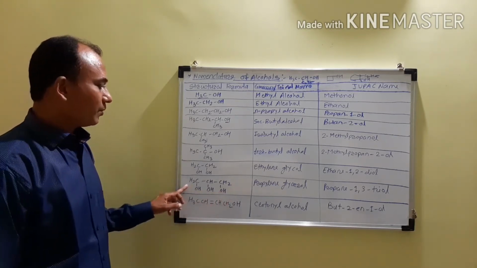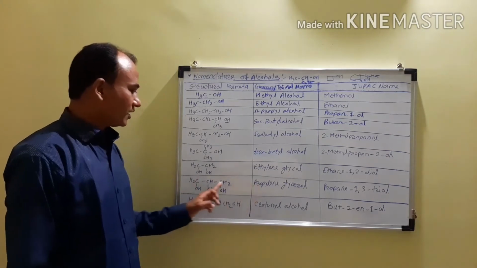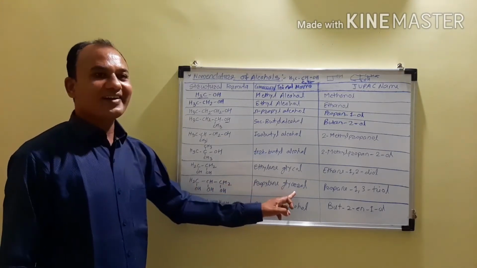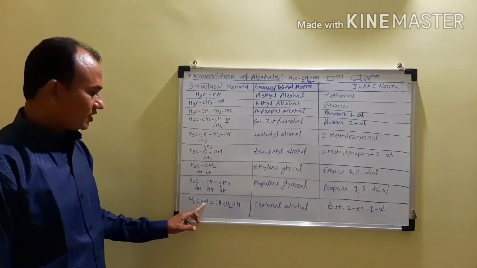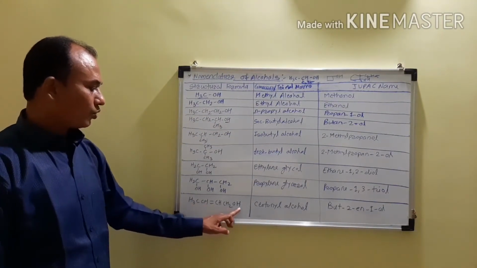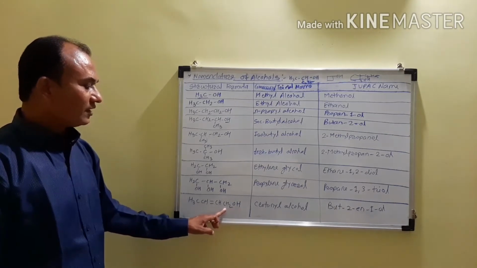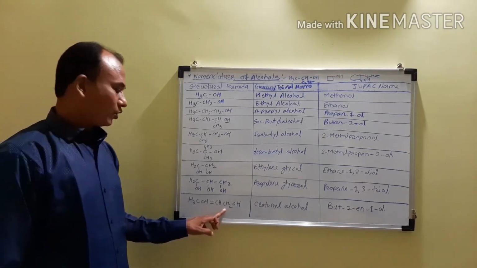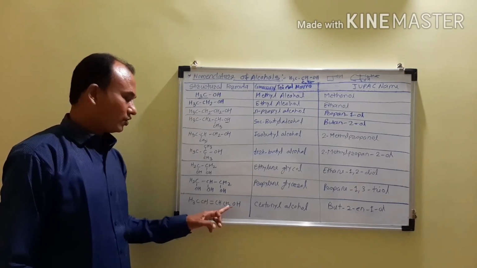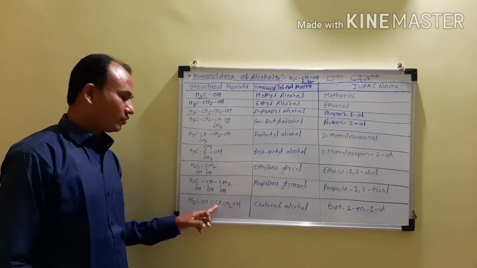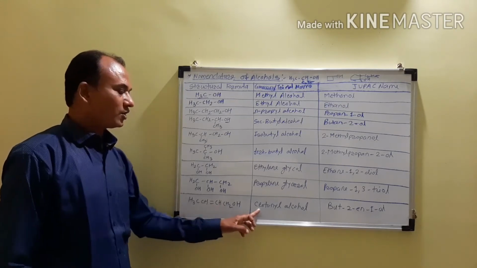The common name of this compound is propylene, with 3 carbon atoms, so it is propylene glycerol. Now in this case CH3CH=CHCH2OH, it is called crotonyl alcohol. It is an allylic alcohol, because the hydroxyl group is attached to the carbon atom which is attached to the double bonded carbon atom. The common name is crotonyl alcohol.